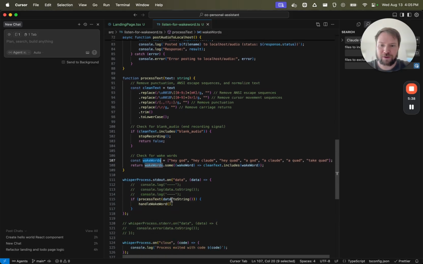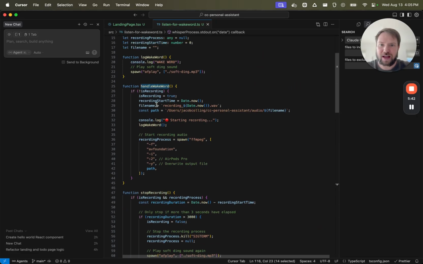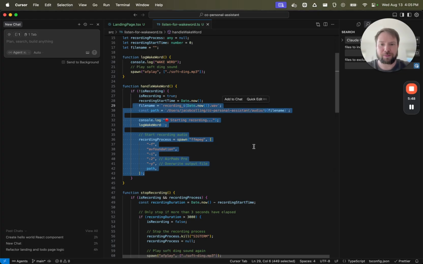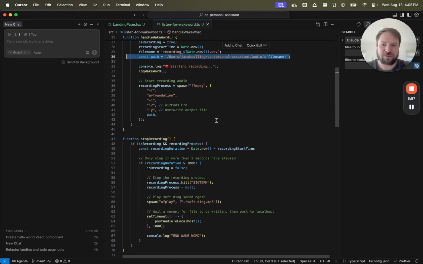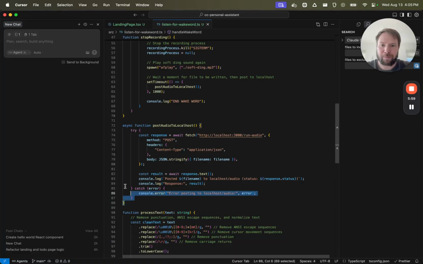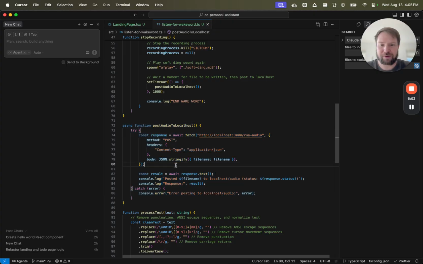What happens is if we get the wake word, we handle it by starting an FFmpeg process. I don't know the right way to pronounce that. We start a separate process that records the audio from the mic. We save that to a file, and then we post that to localhost. This could be integrated into localhost, but it's just a little bit easier to keep it as a separate process.